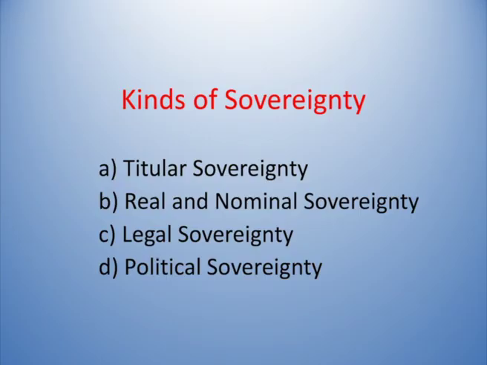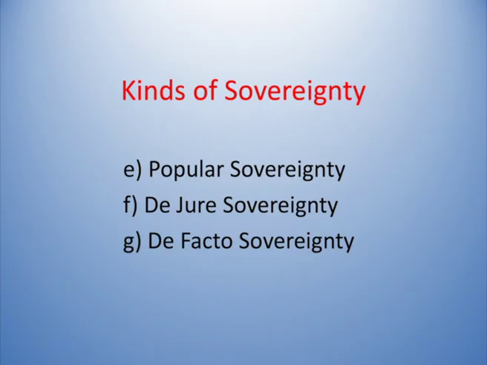So, sovereignty based on the location of sovereignty can be classified into different types. One is titular sovereignty, second one is real and nominal sovereignty, third one is legal sovereignty, fourth one is political sovereignty, fifth one is popular sovereignty, sixth one is de jure sovereignty, and seventh one is de facto sovereignty. These are the different types of sovereignty.